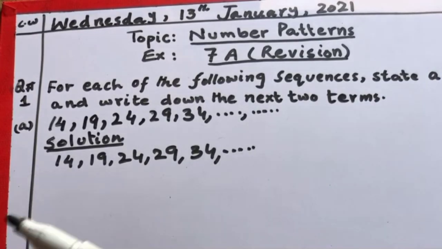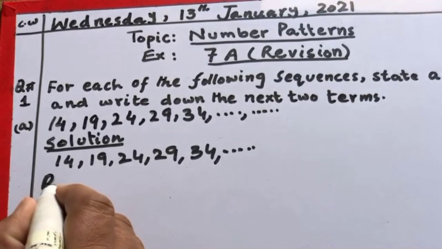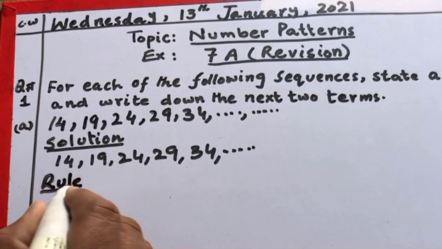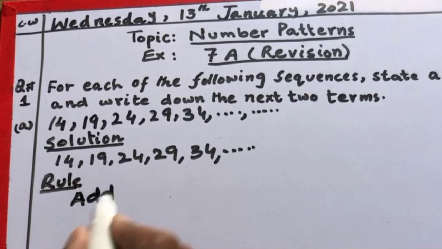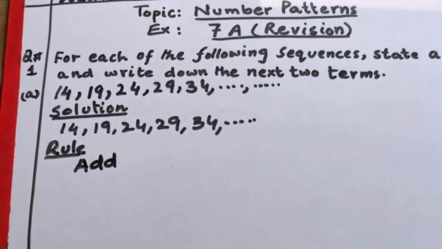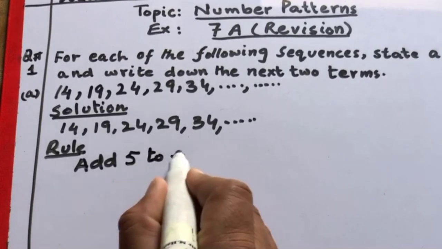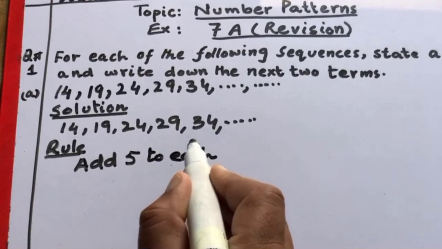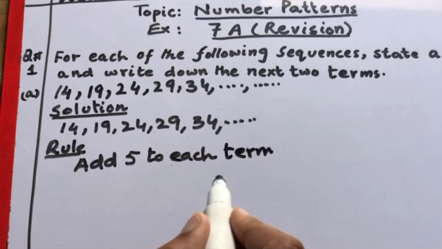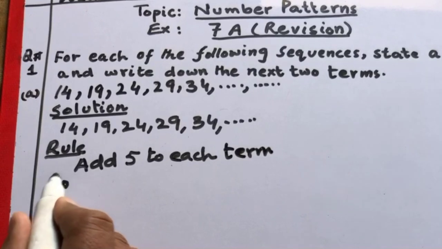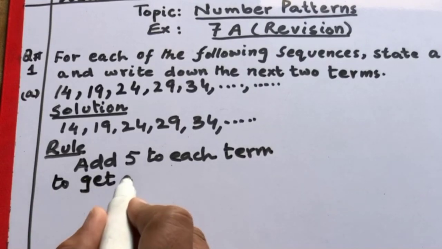So the rule is: add 5 to each term to get the next term.